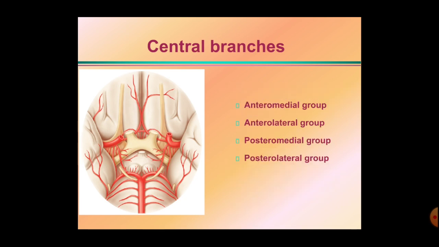These 4 groups are the anteromedial group, the anterolateral group, the posteromedial group and the posterolateral group.